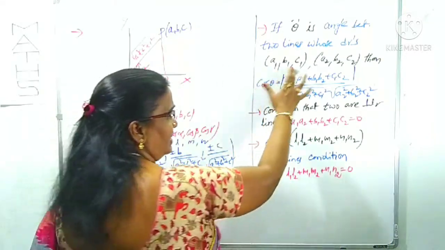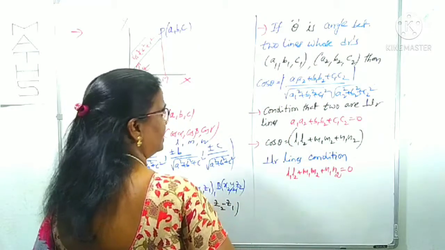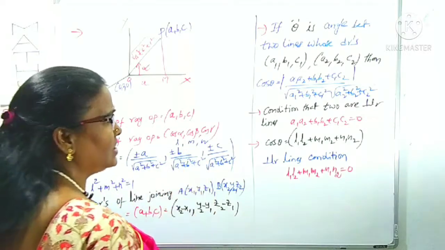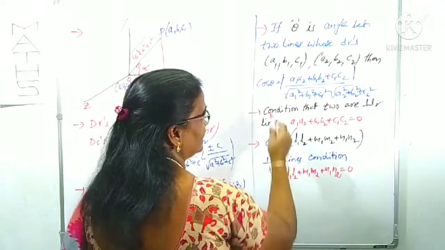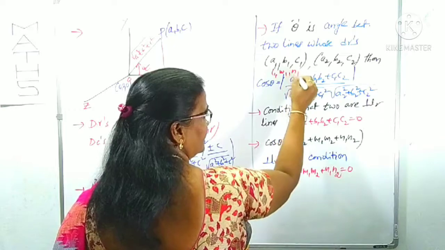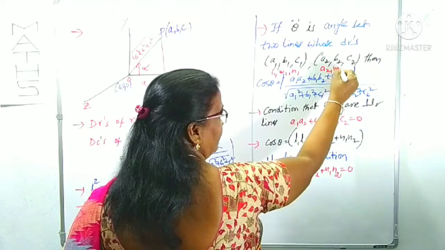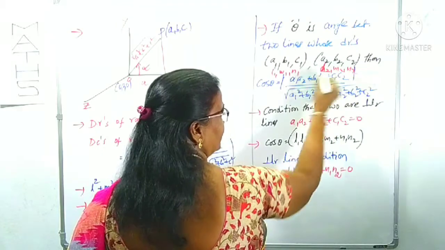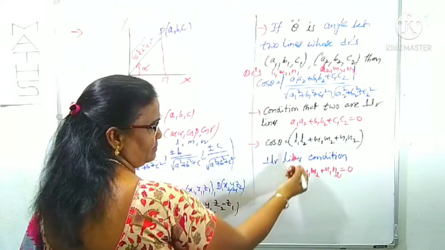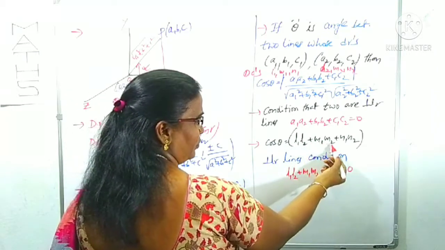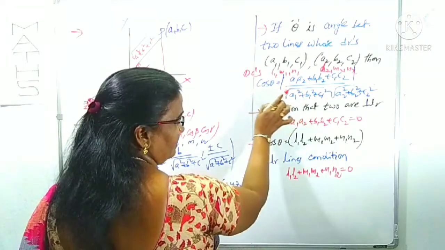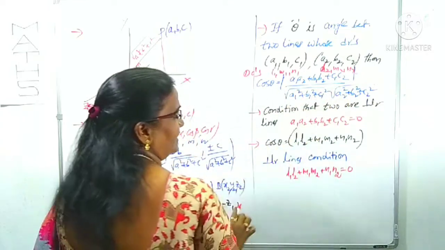In the same way, in place of the DRs, there are the DCs. You know, DCs are denoted by the letters L, M, N, as I said. If there are 2 lines, we can take one line's DCs, in place of A, B, C, like L1, M1, N1, and L2, M2, N2 as the DCs of the other line. These are the DCs of 2 lines. Then cos theta is simply L1 L2 plus M1 M2 plus N1 N2. You know this clearly: A1 by root over this is L1, A2 by root over this is L2. Like that we can collect.